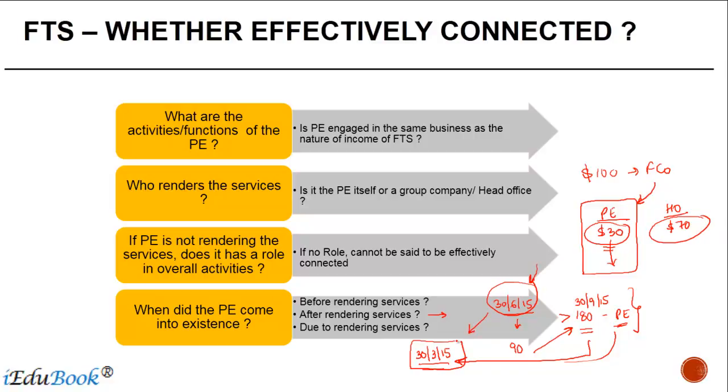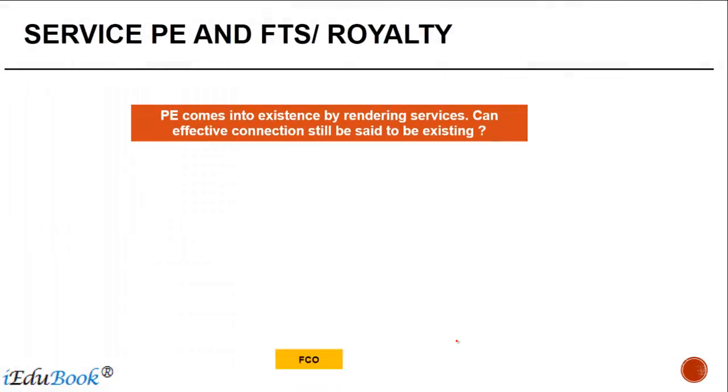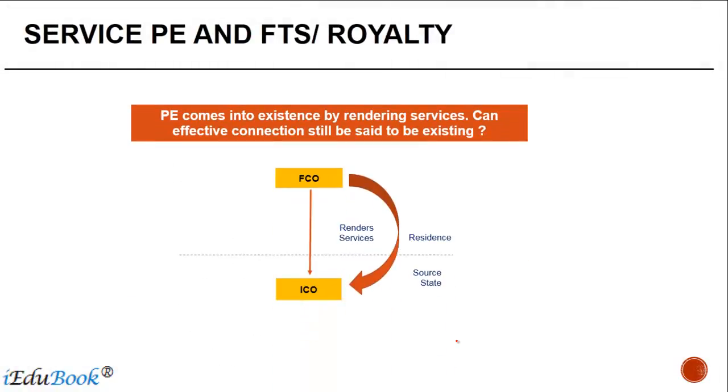Let's see an example on the PE coming into existence due to rendering of services. Suppose there's a foreign company which renders certain services to an Indian company. The PE comes into existence by rendering of services. What that means is that in certain cases there's a clause relating to service PE, which says that if you render services to your associated enterprise in India beyond a particular threshold, then you'll be treated as having a service PE.